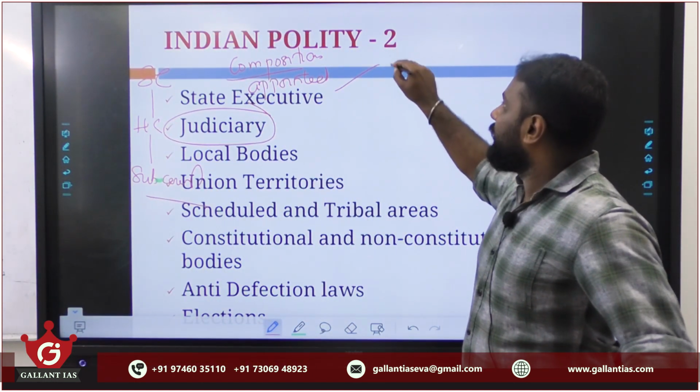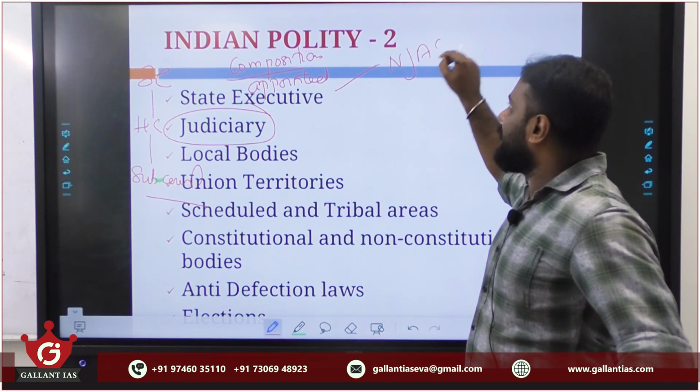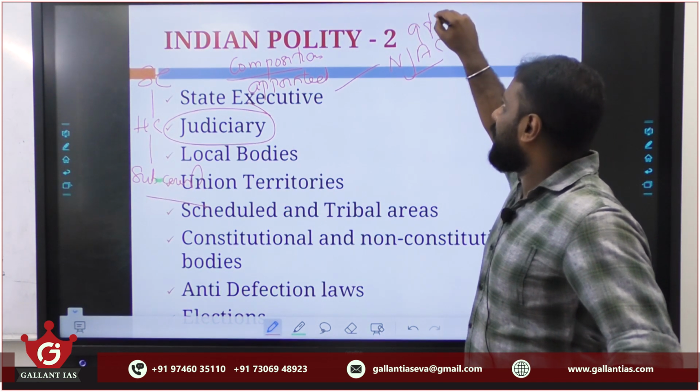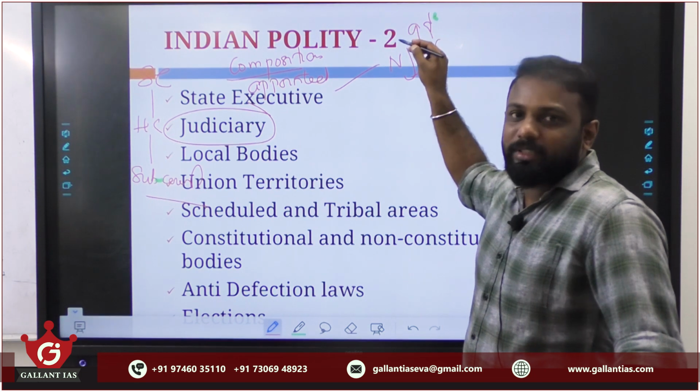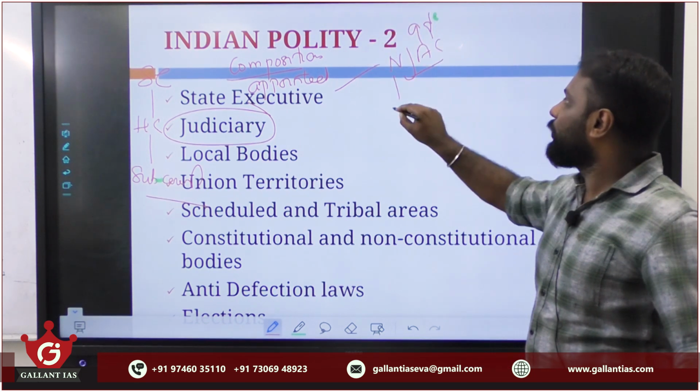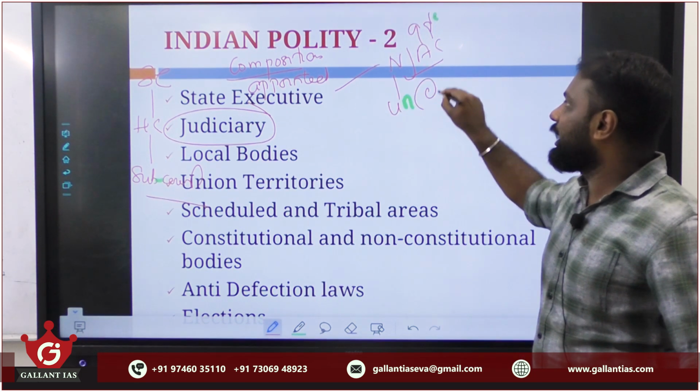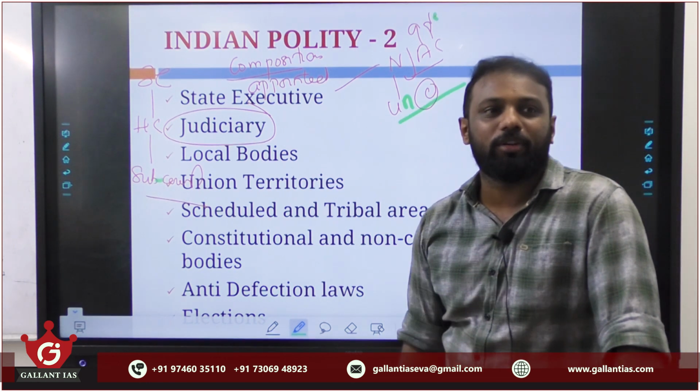Or to counter that, we had passed the NJAC, the 99th Constitutional Amendment Act. So learn the provisions as well, and also please learn why the Supreme Court of India struck down this amendment as unconstitutional.